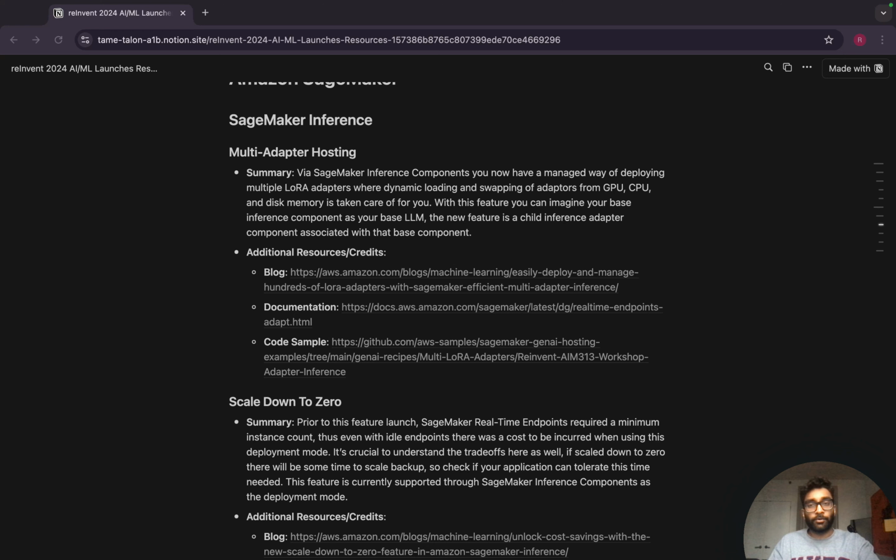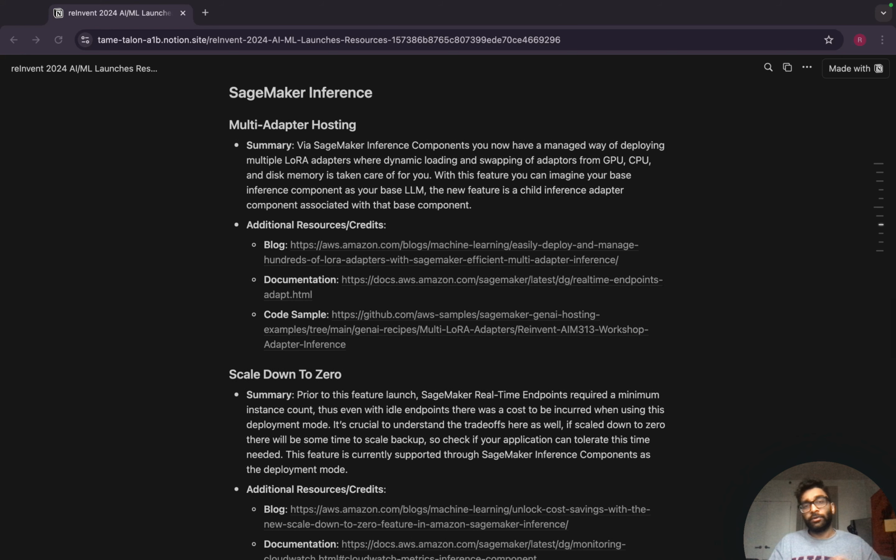And what SageMaker provides here in this new feature launch via these inference components, which is a deployment option, is you can have both the base model and the multiple different adapters as almost children of that base model, all within a singular endpoint. And the loading and unloading of these adapters from GPU, CPU, and disk memory is taken care of for you by the SageMaker service.